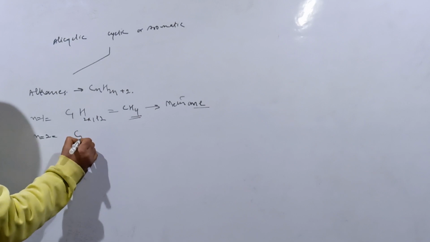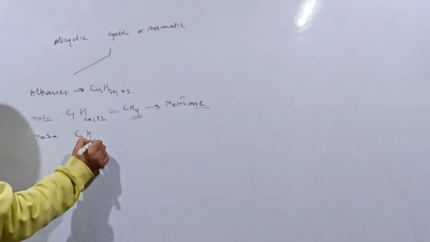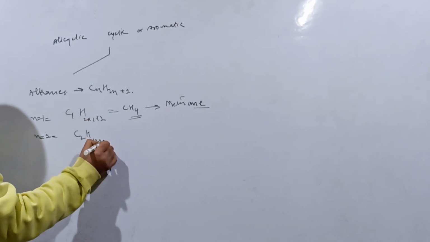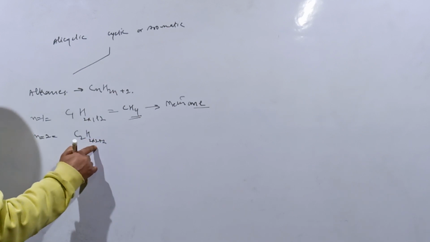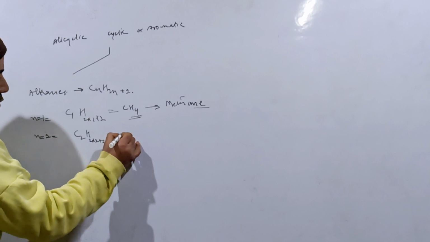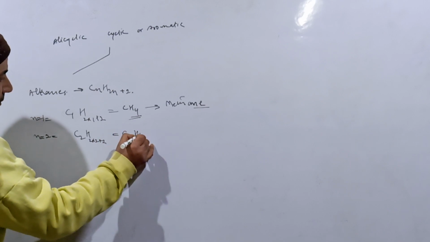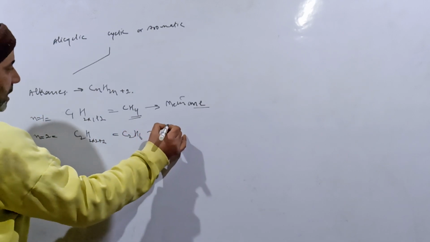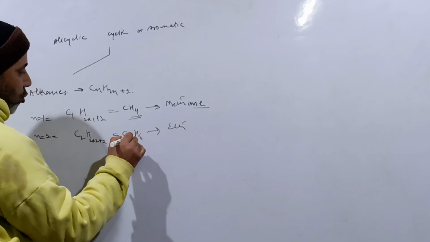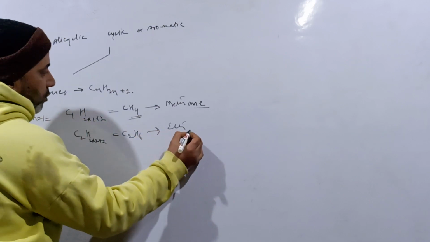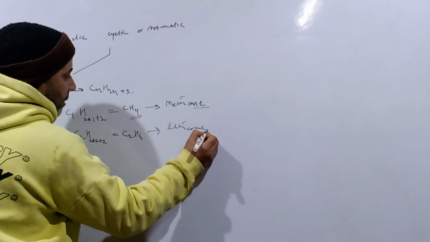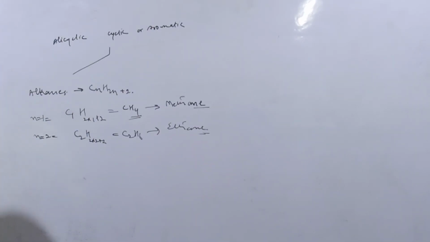In a similar manner, when n is equal to 2, that will become C2H(2 into 2 plus 2), which is C2H6. Because two carbons are there and we are dealing with alkanes, we add the suffix "ane", that means ethane.